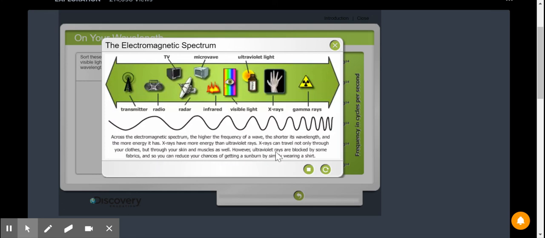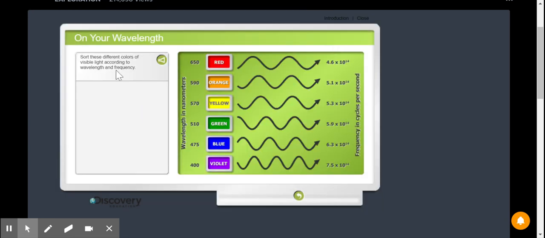However, ultraviolet rays are blocked by some fabrics, and you can reduce your chances of getting a sunburn by simply wearing a shirt. All right, I think that's all of it.